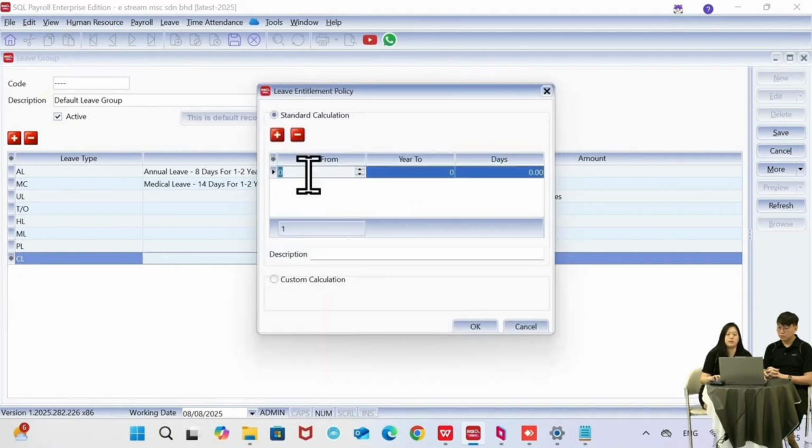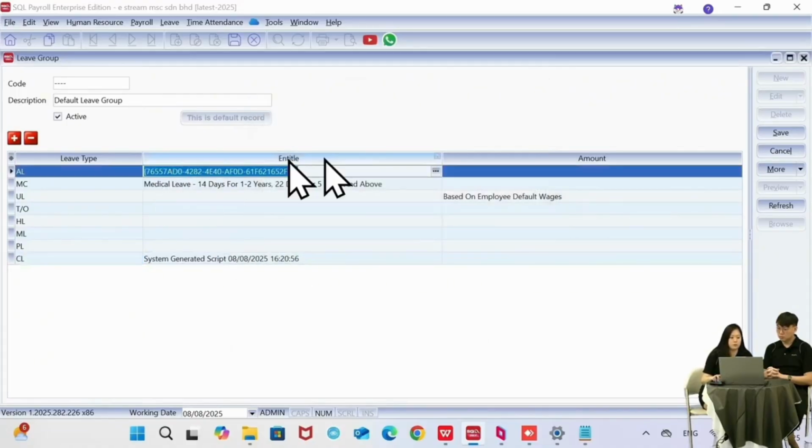So if let's say every year I'll be entitled to 2 days, I can set the first column, year from, is 1, and then if there's unlimited, we can just put as 99 years and then put 2 days. So the system will know every year you will get 2 days for this one. Click OK. Okay, then if you refer to the annual leave, I click on the 3 dots here.